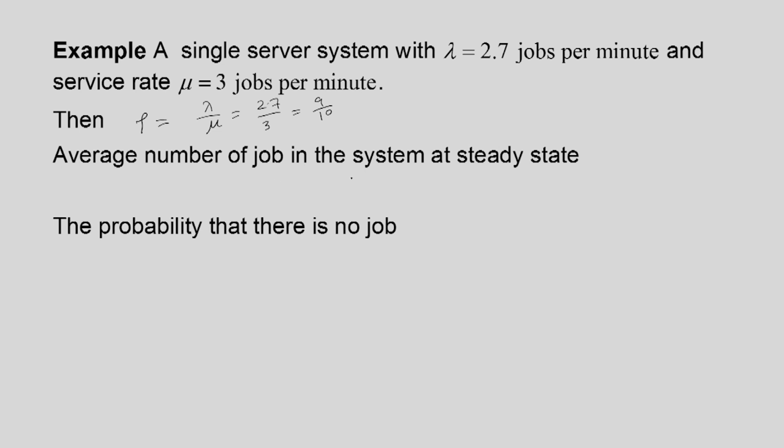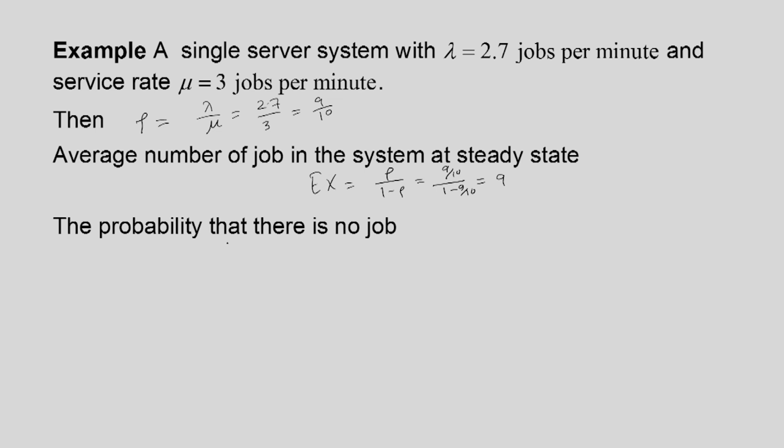So the average number of jobs in the system at steady state: we know that E[X] is equal to rho divided by 1 minus rho, that is 9 by 10 divided by 1 minus 9 by 10, that is equal to 9. So the average number of jobs in this system at steady state will be 9.